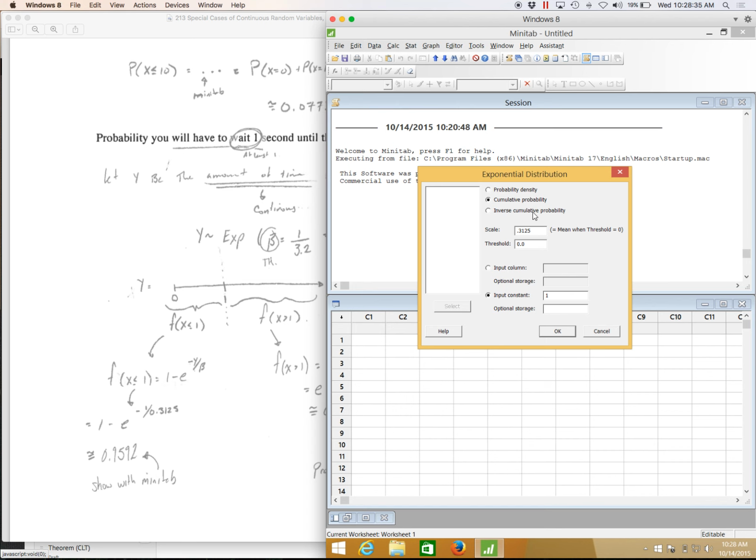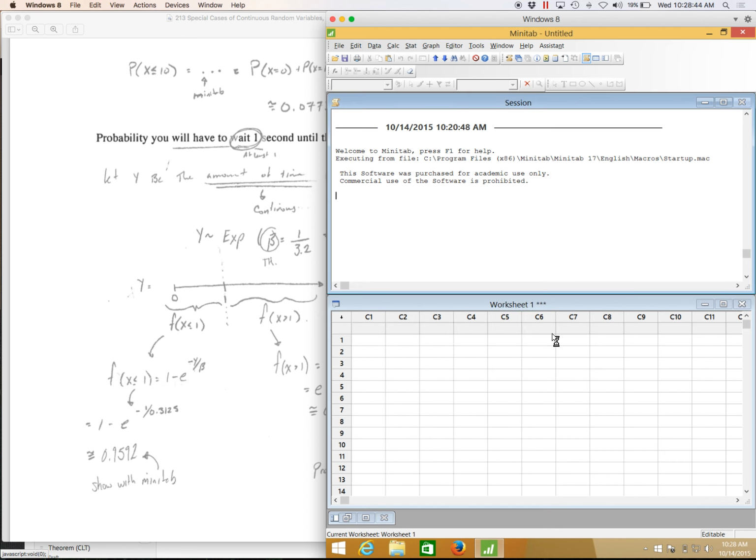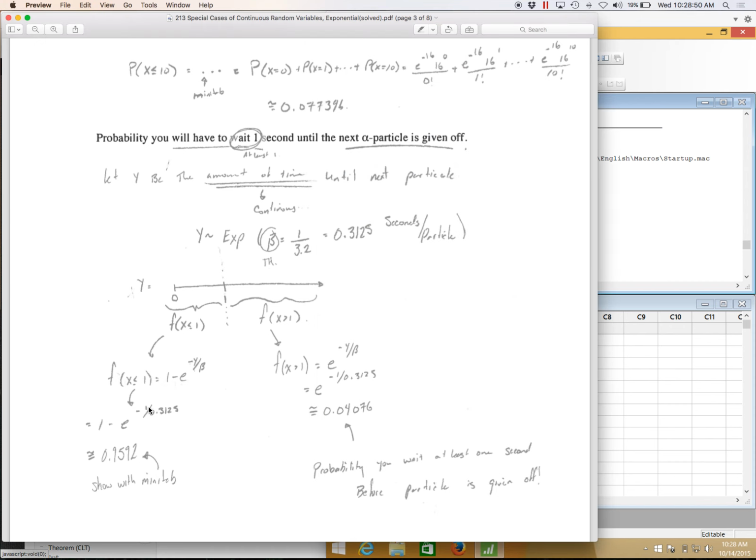We may use the inverse cumulative probability. Here's where beta goes. Don't worry about the threshold here. Always leave it as just 0. And when I press equal, then here I get about a 96% chance that I'll have to wait less than 1 second before an alpha particle is given off. And if I wanted to wait more than 1 second, of course, I can just do 1 minus this answer to give me this answer.